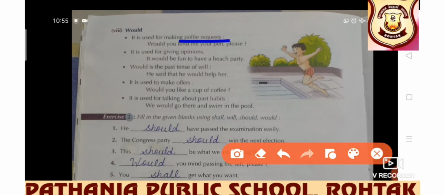It is used for giving opinions. Opinion means what is my point. It would be fun to have a beach party. Would is the past tense of will. Always remember shall, should, can, could, may, might, and in the same way will, would. Would is the past tense of will.